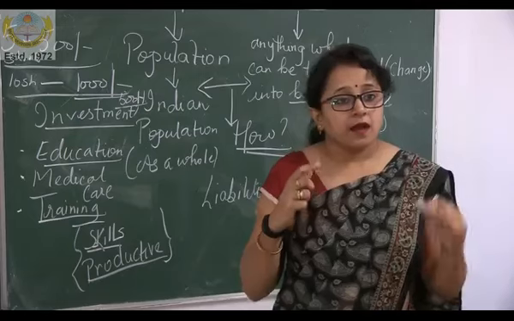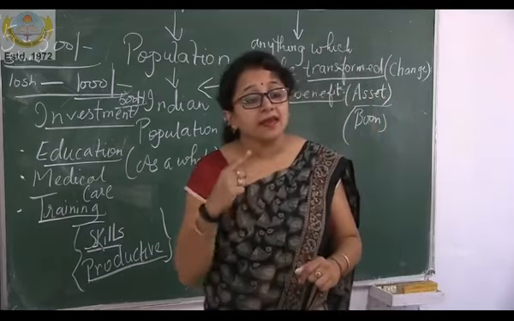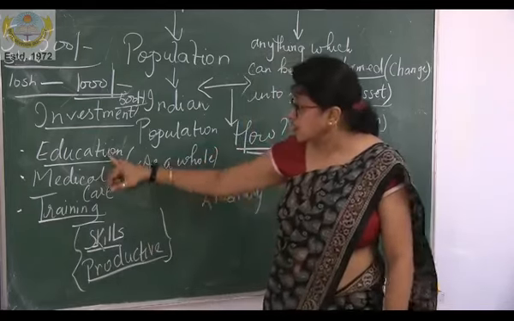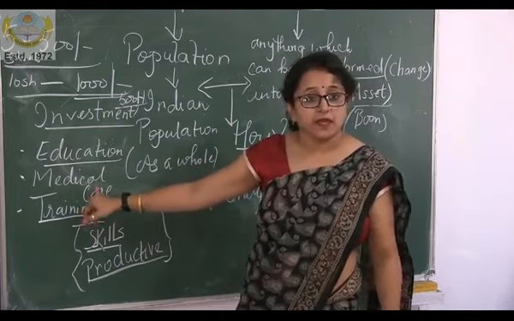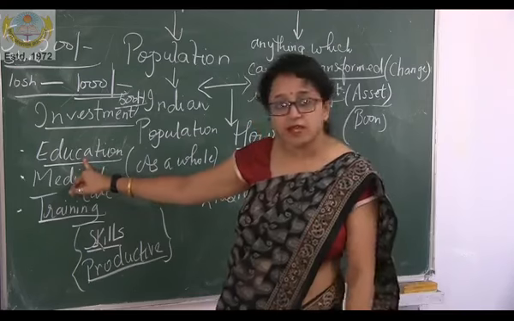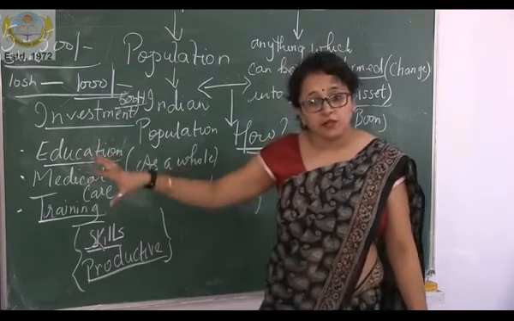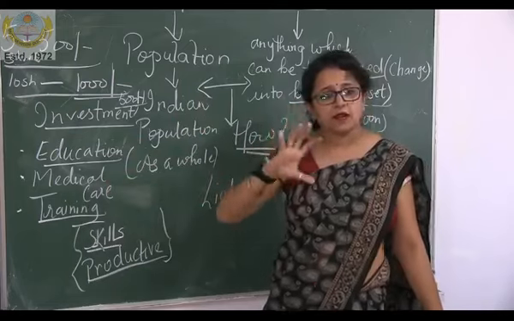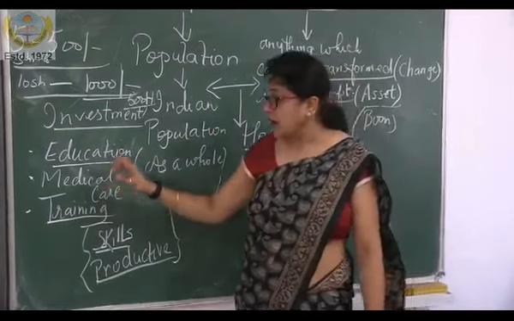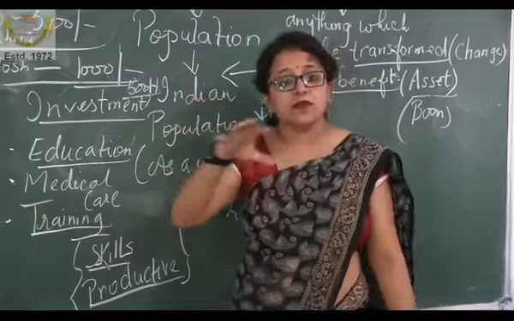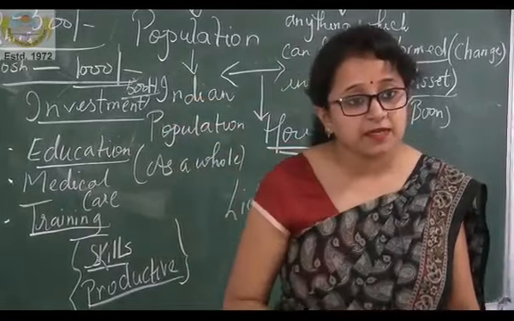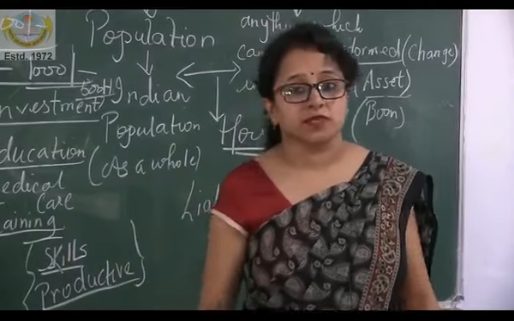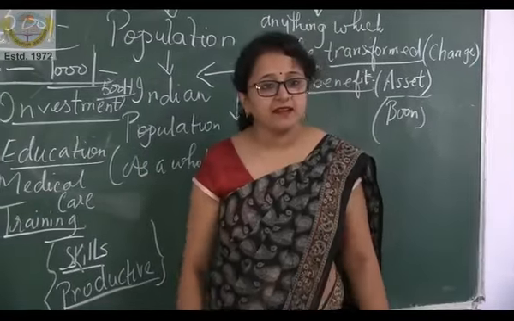How? Just see. The Japanese government invested in human resource through education and medical care. Education means proper education. They have taken utmost care of medical care and education, of human resource. Secondly, they have also made efficient use of other resources. Other resources means land and capital.